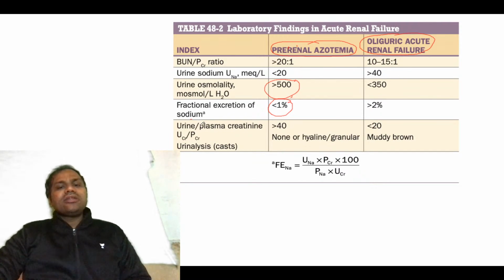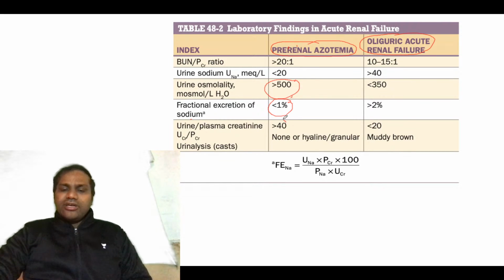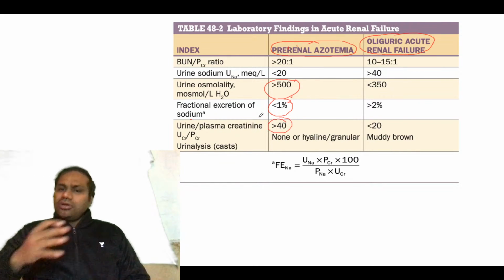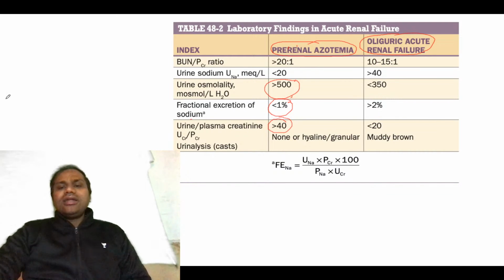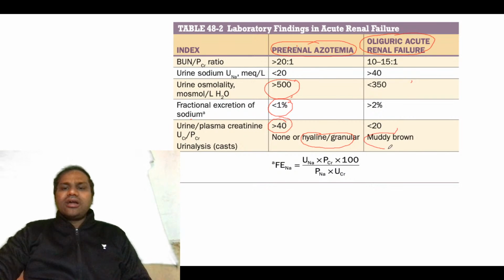It will be filtered without any obstruction. Then in case of urinary cast, normally it is hyaline or granular cast, but in the renal case there will be muddy brown casts.